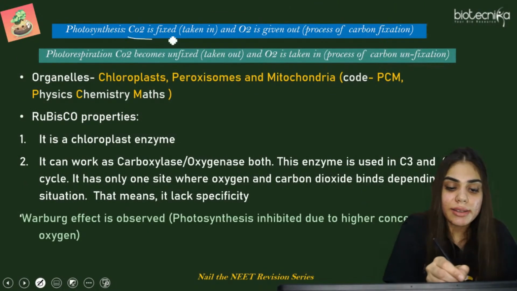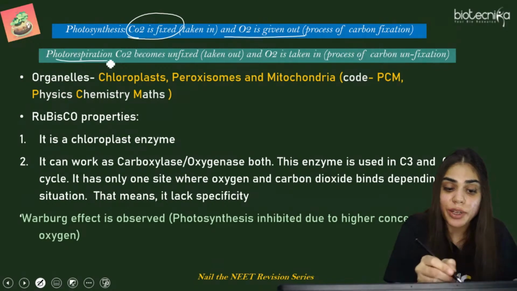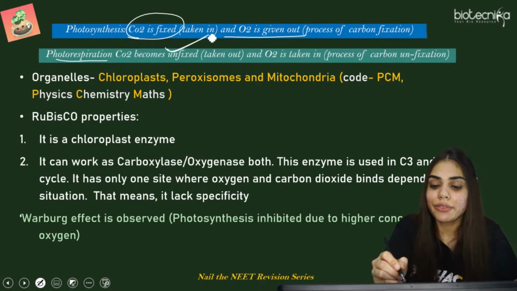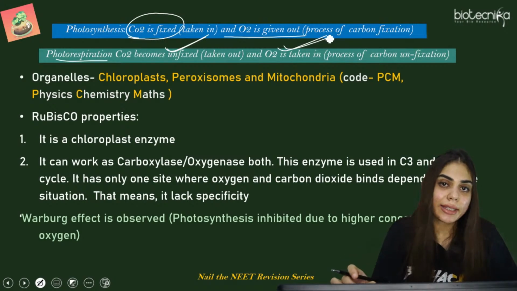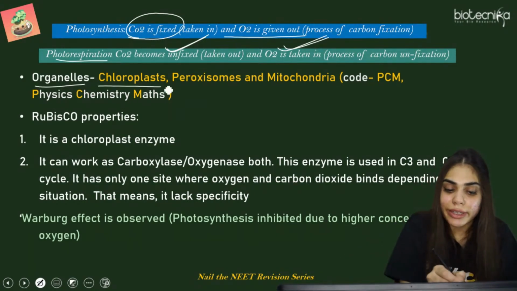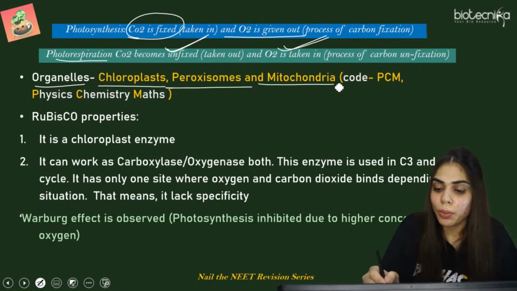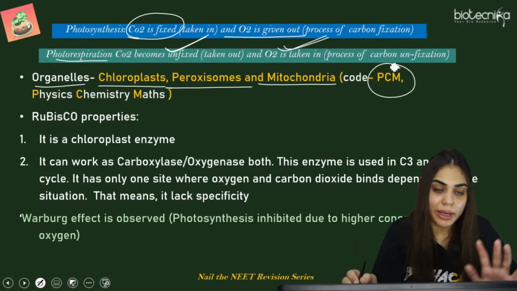So in photosynthesis, CO2 is fixed and O2 is given out. But in photorespiration, this CO2 becomes unfixed and O2 is taken in, because here Rubisco is acting as an oxygenase. So what are the organelles? We have already covered: chloroplast, peroxisome, mitochondria. PCM as a code. Physics, chemistry, maths.